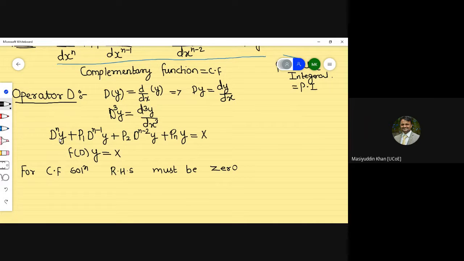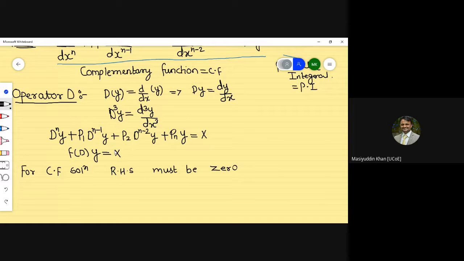Complementary function means this function, f of d into y, equal to capital X. Capital X is what is known as the particular integral. This differential equation is what we solve for the complementary function. We are looking for a complementary function, so for its calculation we require the operator. So for CF, for the complementary function solution, the right hand side must be 0. If it is not given as 0, you can consider it as 0 for calculation of the complementary function.